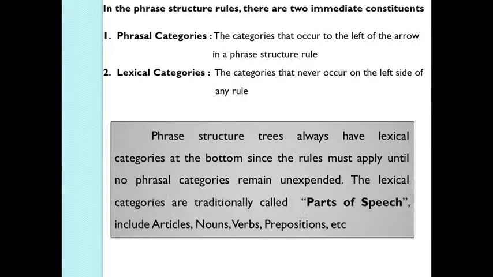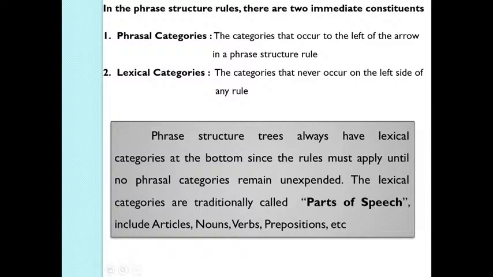In the phrase structure rules there are 2 immediate constituents. I'm sure that you remember what immediate constituents are, that is IC. You have phrasal categories, that is, they give us the phrases: noun phrases, verb phrases, prepositional phrases, and lexical categories, the words.